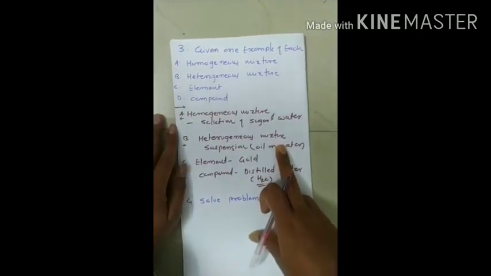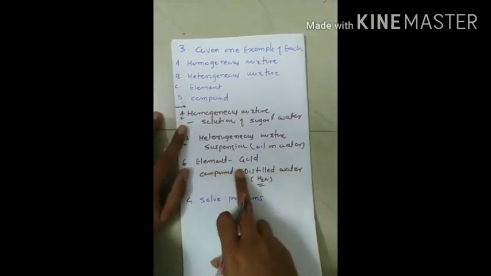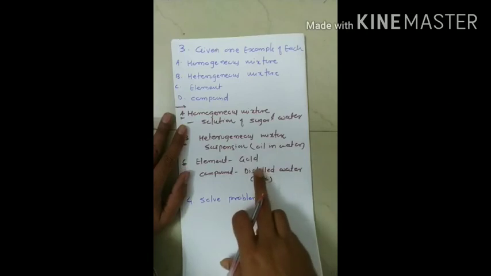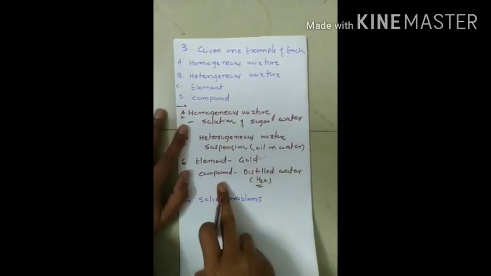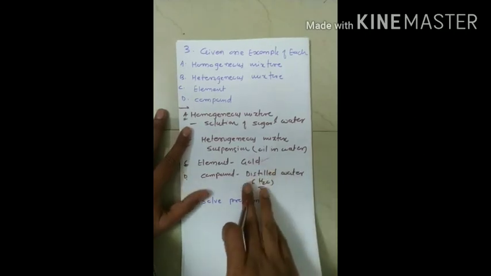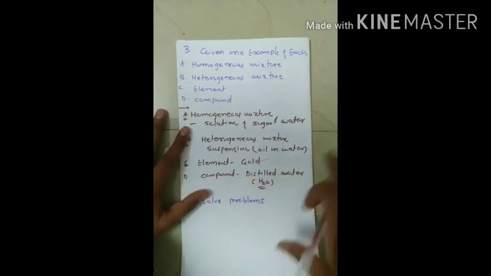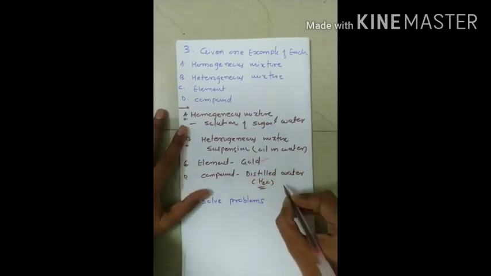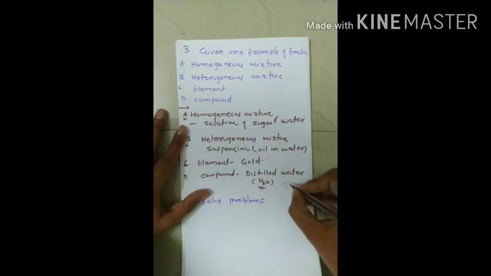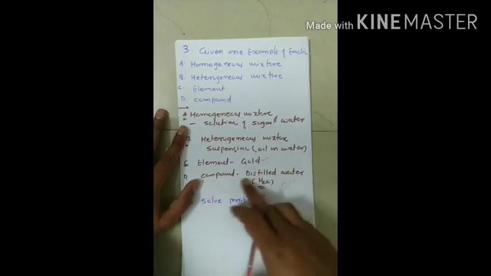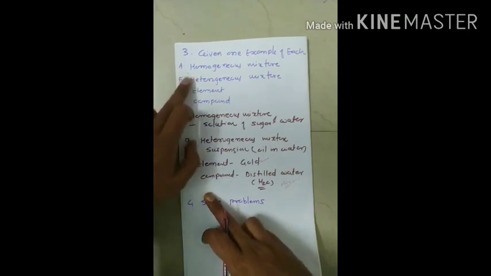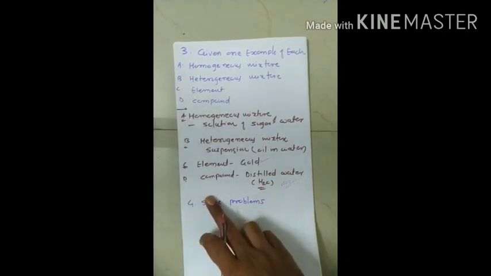Third is the element. You can give any example; I am giving the example of gold. And fourth is compound. There are any number of compounds, such as distilled water, or, as we have already discussed, compounds of nitrogen and oxygen: NO2, NO, N2O5, likewise. These are all compounds. In this way you can easily give an example of each. This is a very basic question.